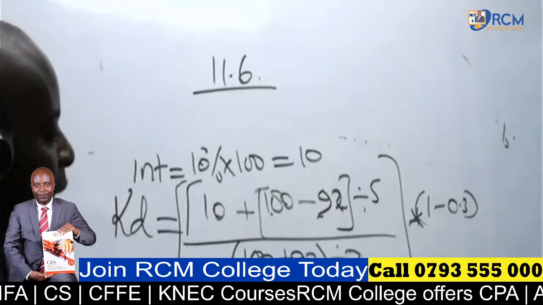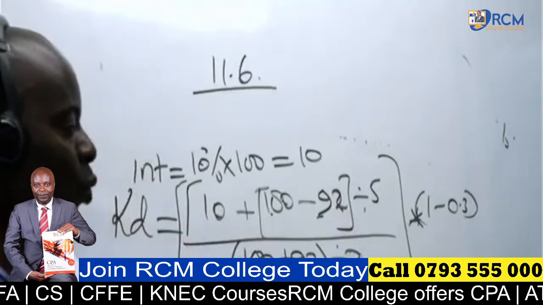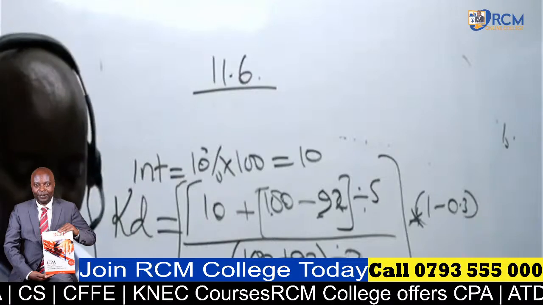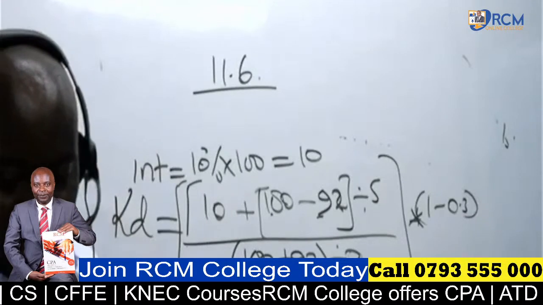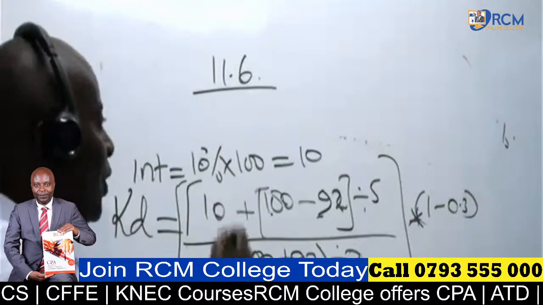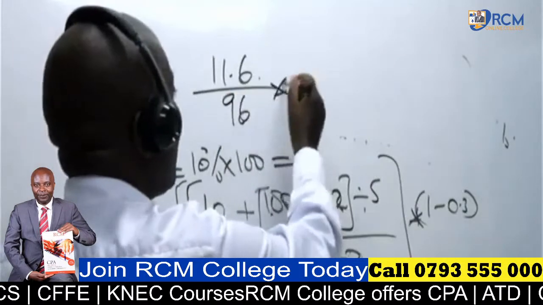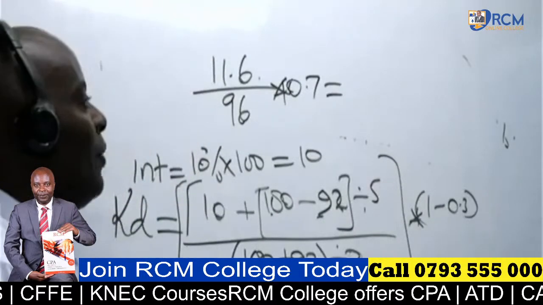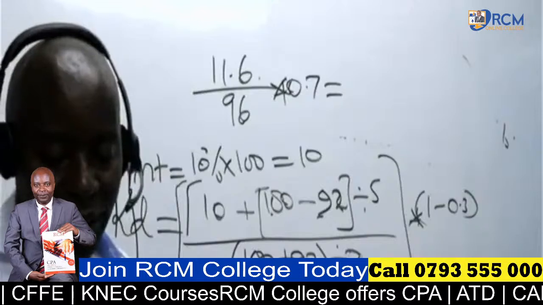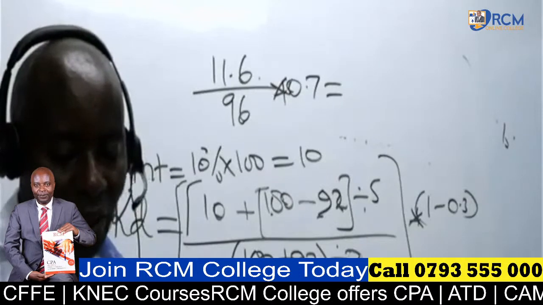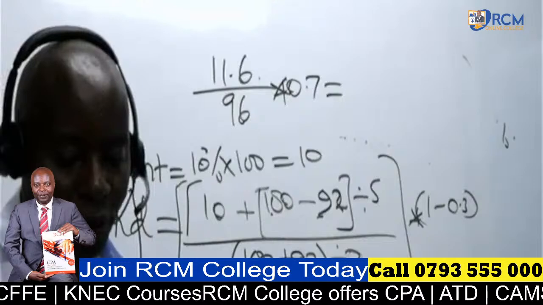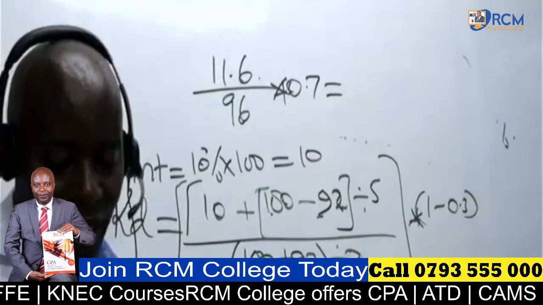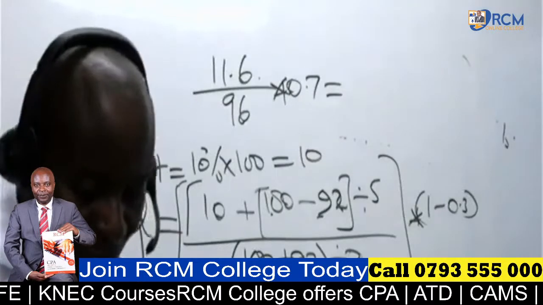How about the denominator? Open brackets, 100 plus 92, close, divide by 2. What do we have there? Queen is giving me 96. 96 times 1 minus 0.3 gives me 0.7. So 11.6 divided by 96, ladies and gentlemen, times 0.7. Then at the end of the day, what shall we get as our KD, as our cost of debt? 8 point something. Leslie is giving me 8.5. Leslie always gives me the correct figure.